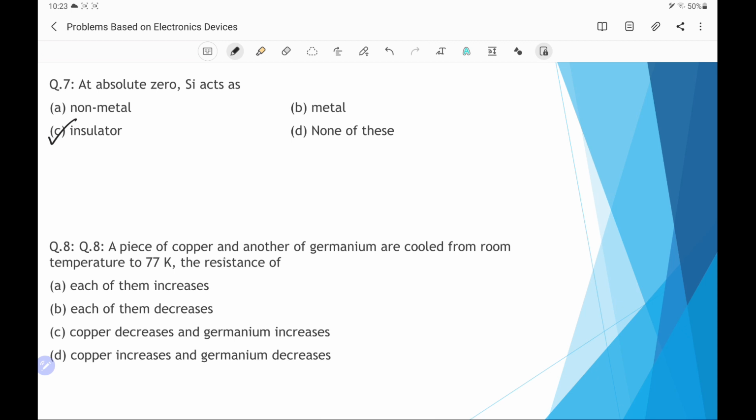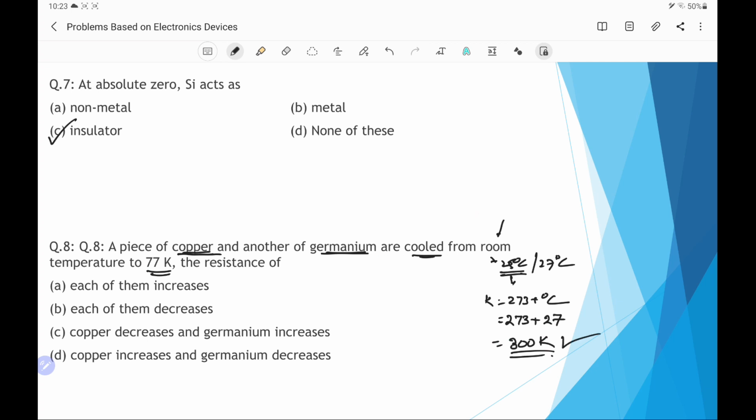Question number 8, a piece of copper and another of germanium, the two substances, copper and germanium, are cooled from room temperature. Room temperature is normally taken as 25 degrees Celsius, or if we change it into Kelvin, because the other temperature is given in Kelvin, Kelvin is equal to 273 plus degrees Celsius. So if we say it is 27 degrees Celsius, that means it will give 300 Kelvin. The question is, a piece of copper and another of germanium are cooled from room temperature. Say room temperature is 300 Kelvin and it is cooled to 77 Kelvin.